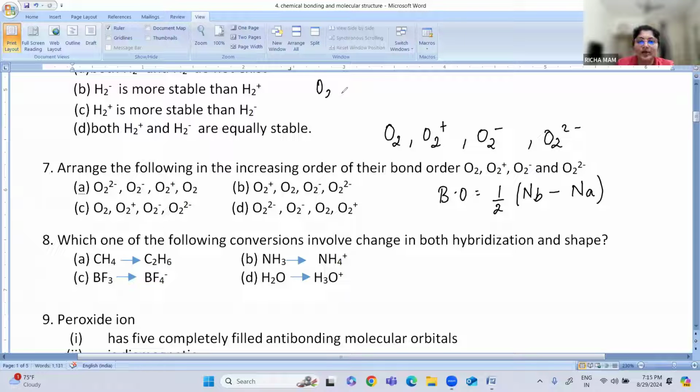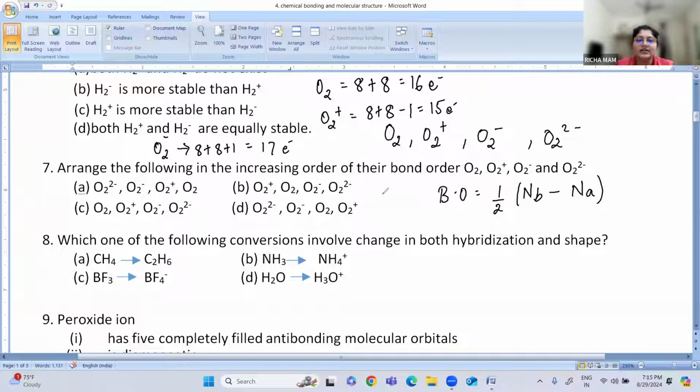Now for O2, how many electrons are involved? Each oxygen has 8 electrons, another oxygen 8 electrons, so 8 plus 8 is 16. Then O2 plus: 8 plus 8 minus 1 is 15 electrons. Now we have to distribute this. First, I'll write everything. Then O2 minus: 8 plus 8 plus 1, so it is 17 electrons. Then O2 2 minus: 8 plus 8 plus 2, so it is 18 electrons.